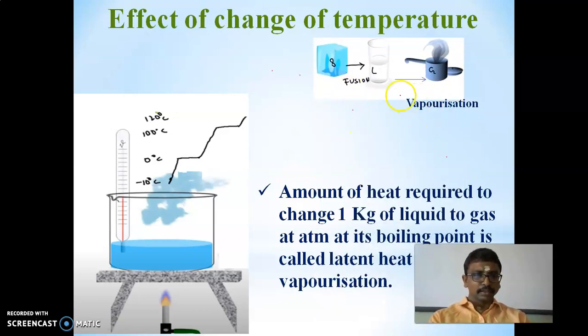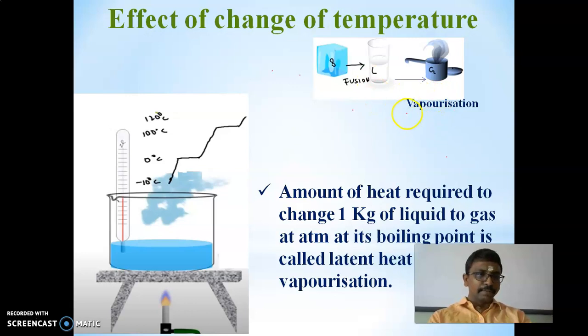So here, the latent heat of vaporization, and here the latent heat of fusion. In latent heat of fusion, the amount of heat energy required to change 1 kilogram of solid to liquid at its melting point is known as latent heat of fusion.